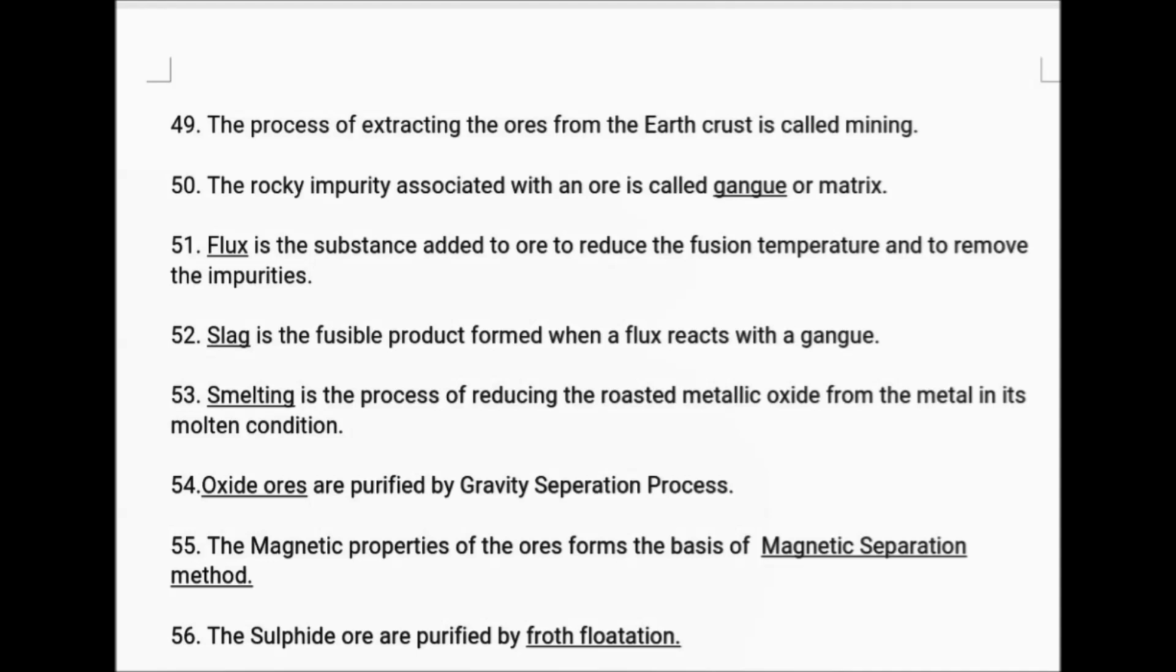Oxide ores are purified by the gravity separation process. The magnetic properties of the ore form the basis of the magnetic separation method. Sulfide ores are usually purified by the froth flotation process.